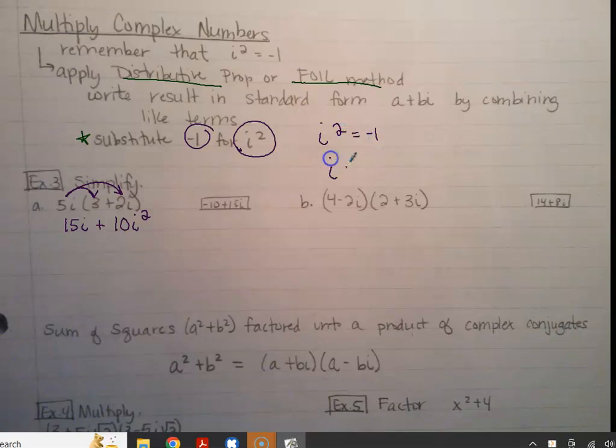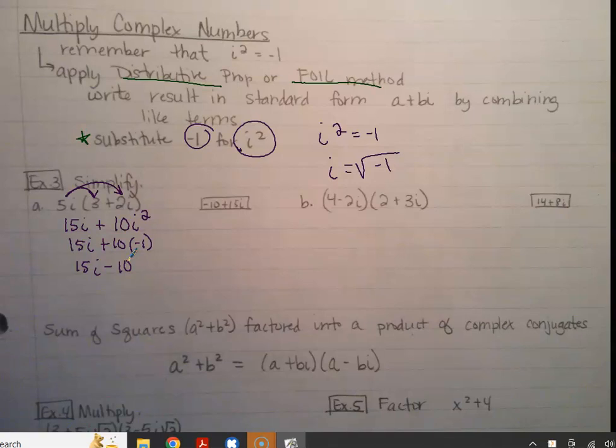No, i is equal to the square root of -1. So when you square it, it takes away the square root. So in this case, this is the same thing as saying 15i plus 10 times -1, which is just -10. Is it safe to say that anytime there's i squared, you just change the sign in front of the number? It is totally safe to say that you just change the sign in front of the number and you get rid of the i squared.